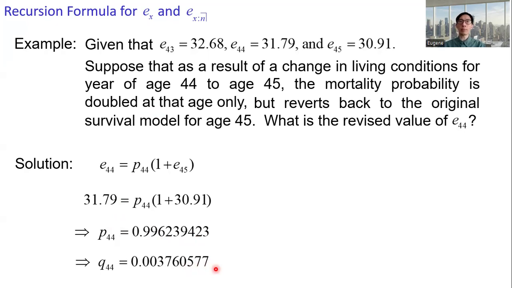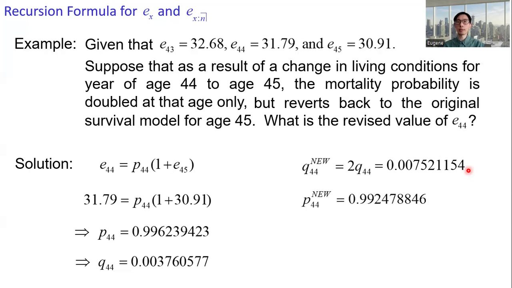And then this mortality probability is doubled. The new mortality is 2 times q44, which is 0.00752. And then make use of this new mortality probability, the new q44, we get p44, the modified one, is 0.9925. And then plug this back into the recursion formula.